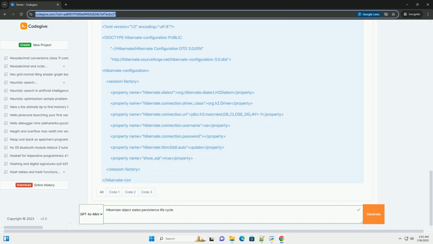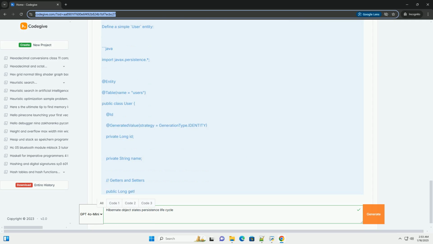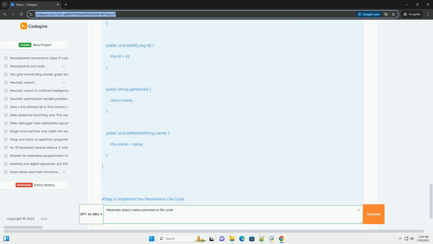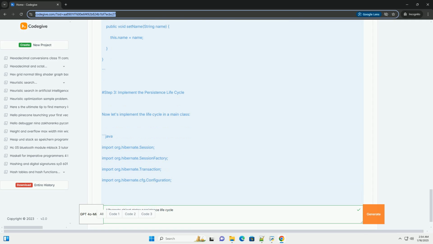1. Transient state: the entity is created but not associated with a Hibernate session. It is not yet persisted to the database. 2. Persistent state: the entity is associated with a Hibernate session and is managed by Hibernate. Any changes made to it will be reflected in the database.